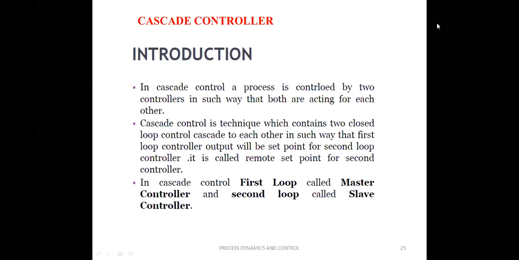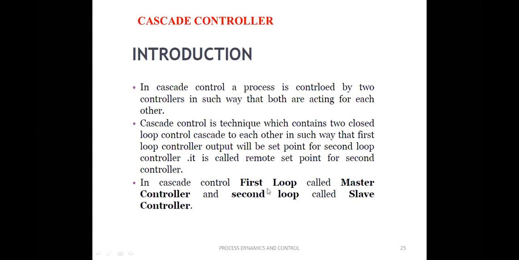So in cascade control, there are two types of loops, or two types of controllers. The first loop is also called the primary loop, which contains a master controller or primary controller. The other loop is called the secondary loop. It's not the second loop, it is the secondary loop, which has a secondary controller or slave controller. Once again, listen.